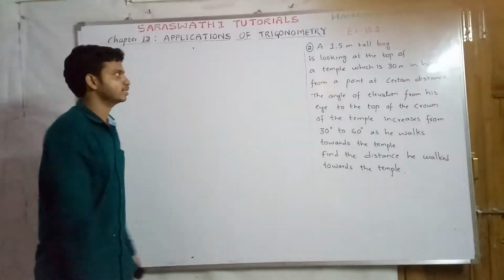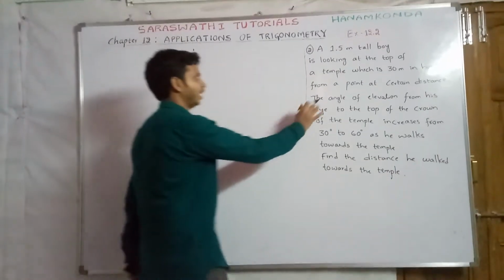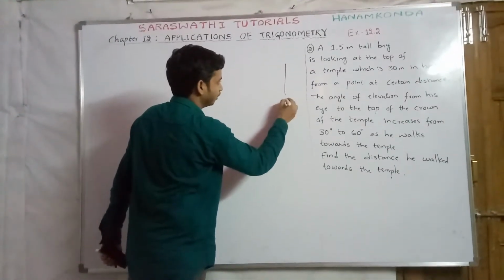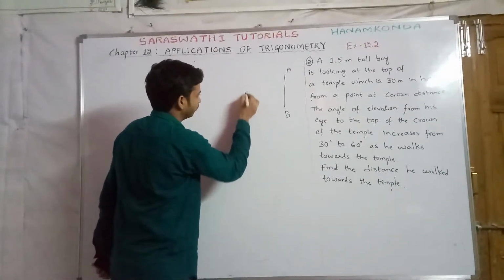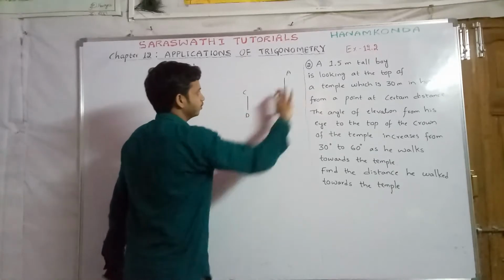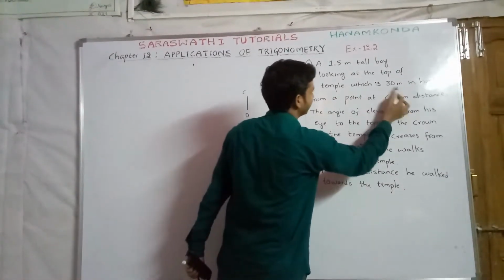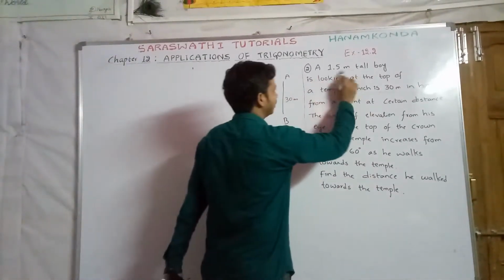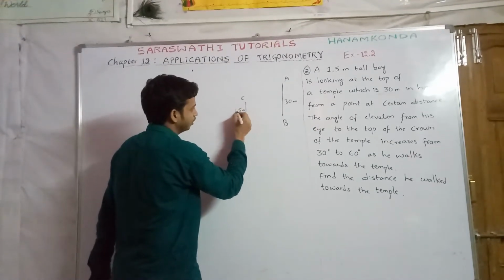The next question is: a 1.5 meters tall boy is looking at the top of a temple which is 30 meters in height from a point at a certain distance. Let us suppose AB is the temple and CD is the boy. The temple height is 30 meters, so AB is 30 meters, and the height of the boy is 1.5, so CD is 1.5.